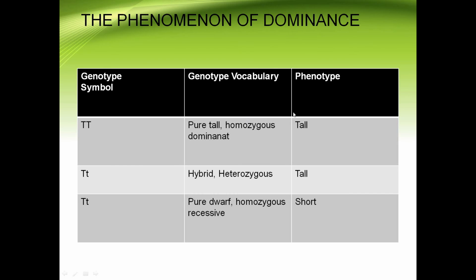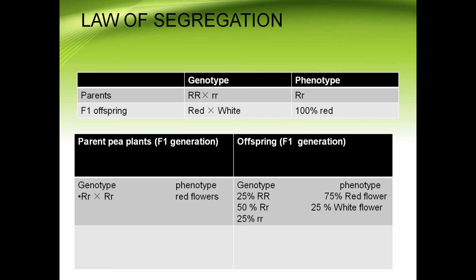These are the different possible genotypes for the height of the pea plant, as mentioned here in this table, based on the experiments or the crosses of parent pea plants. Possible genotypes. Next we have the law of segregation.